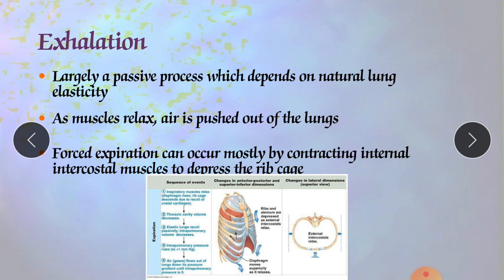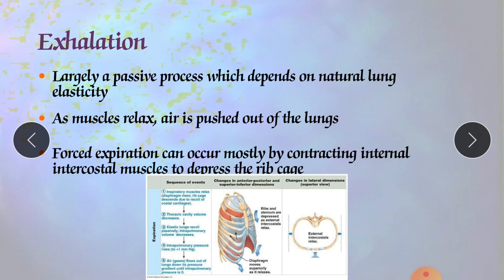Now the exhalation starts when the inspiratory muscles relax. Earlier they were contracted, and now they will slowly start to relax. As the diaphragm relaxes, it comes back to its normal position. Its dome moves superiorly, upward, owing to its elasticity. As the external intercostal muscles relax, the ribs are depressed. Now the ribs go to the depressed position, which means the volume starts to decline.